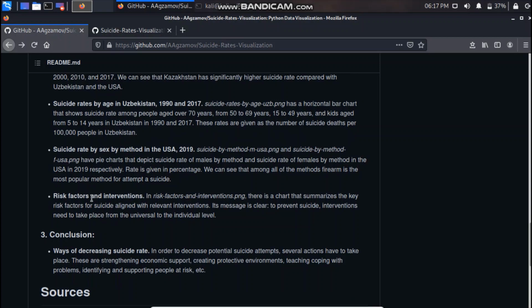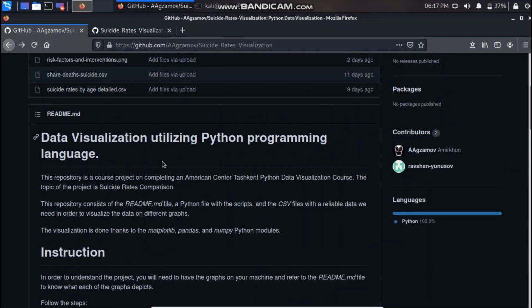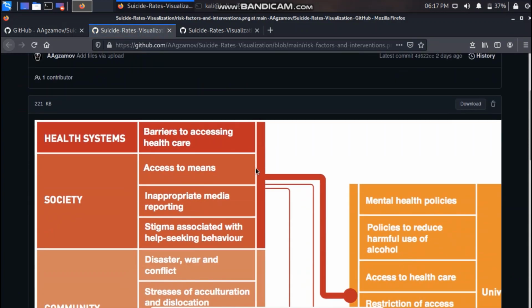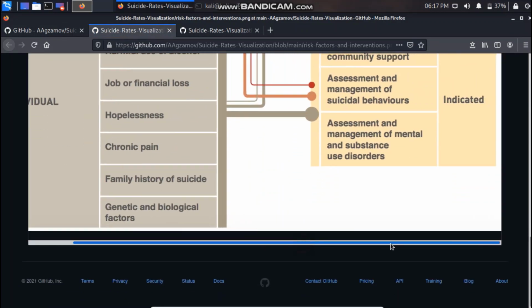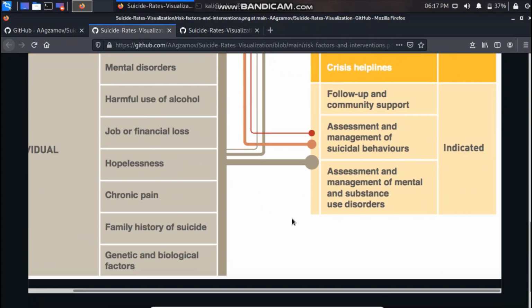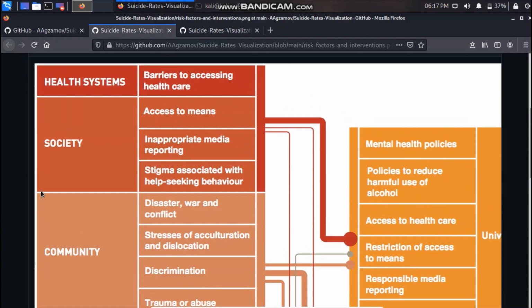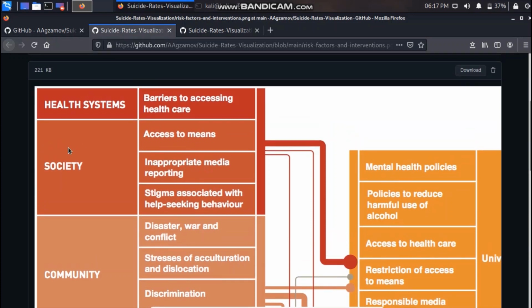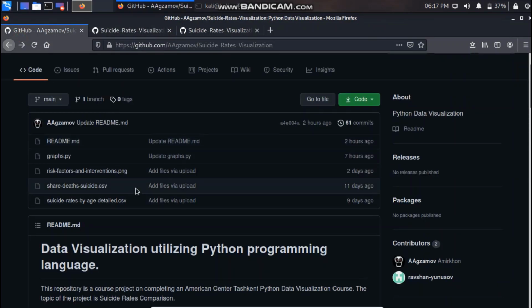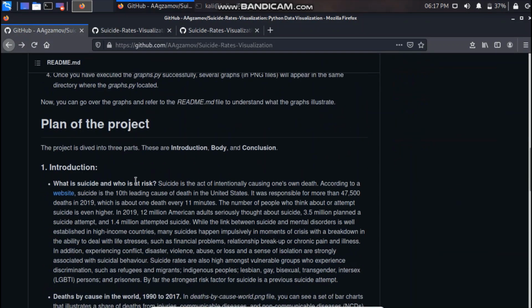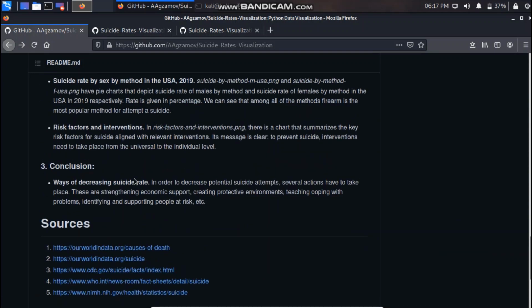So here we have risk factors and interventions. In risk factors and interventions.png, we have a picture which depicts 3 layers of interventions. These are indicated, selective, universal, and a number of health systems and barriers to accessing healthcare. If you go over it thoroughly, you will understand what it is depicting. And we have textual information about the ways of decreasing suicide rate. It may be also useful for you.